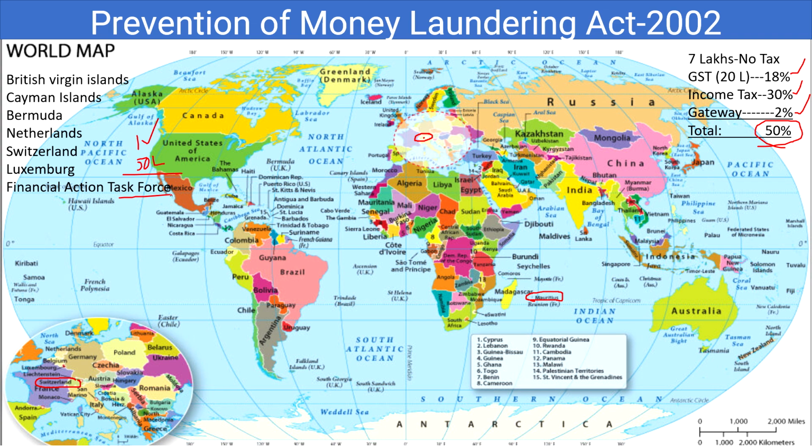So they try to evade the tax, and that is what the government has to take care of, those tax evading persons, and find out ways and means to get the tax back. So that is where this Money Laundering Act has been put in place. And let us take that if a 100 crore person is there, he has to pay 50 crores.